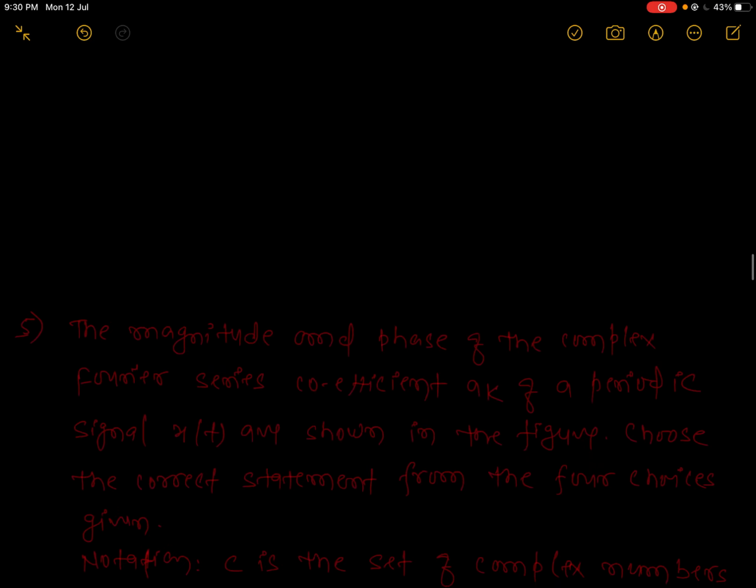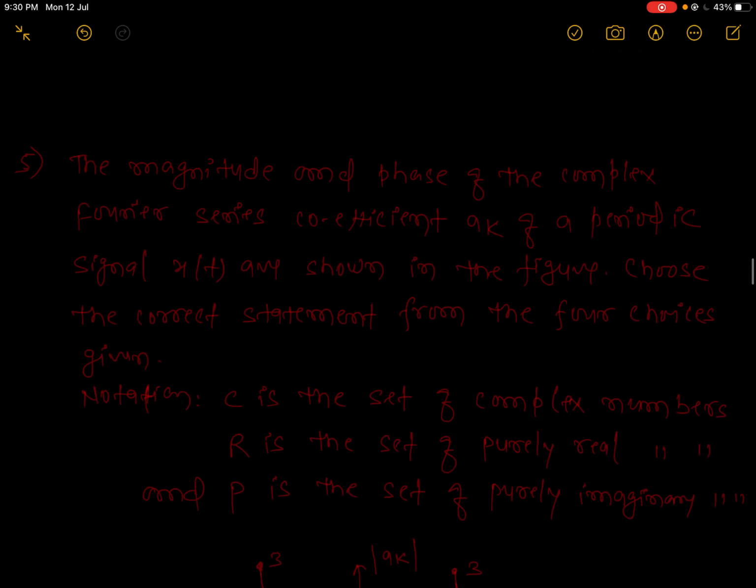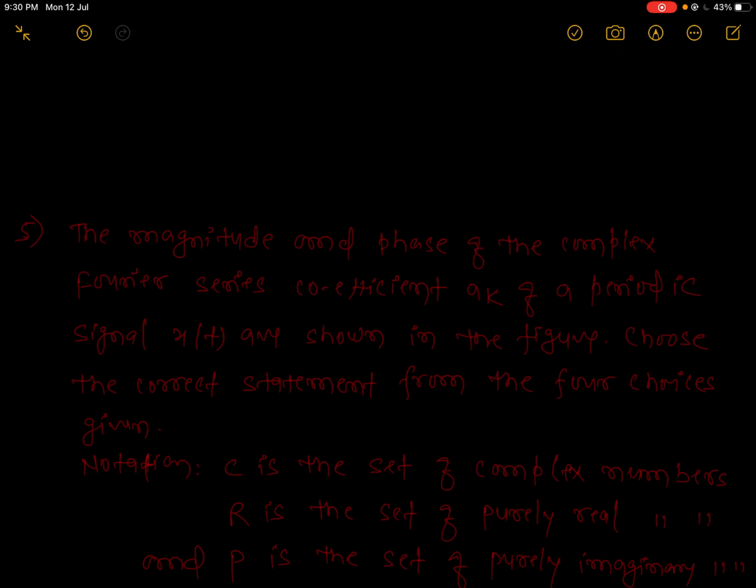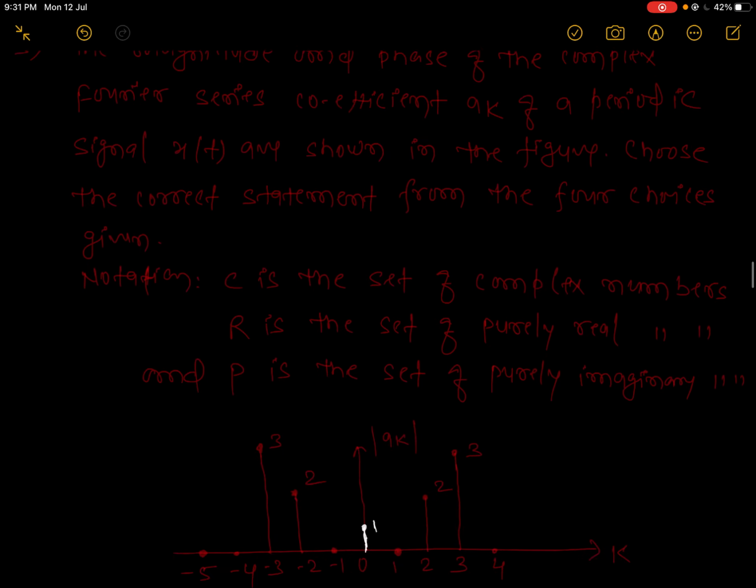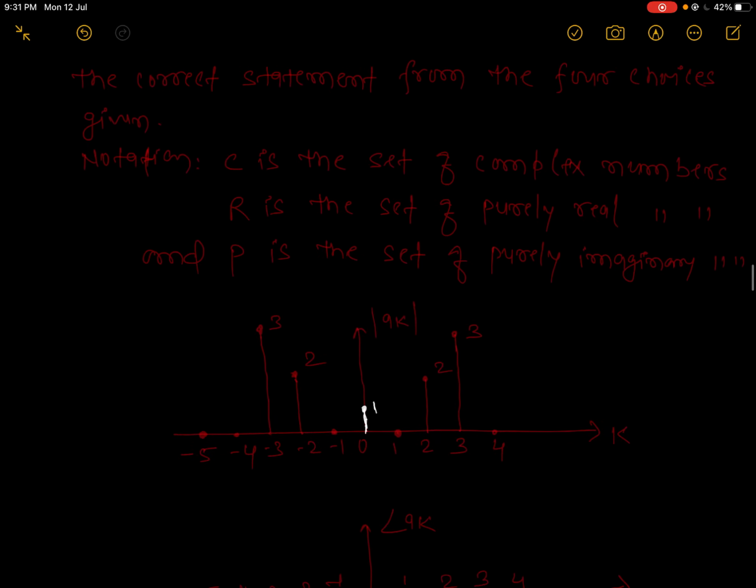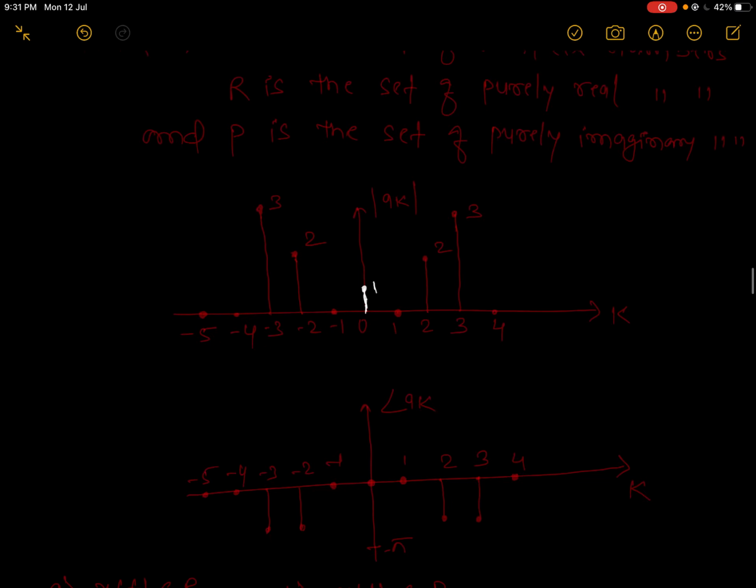Okay. Now comes the next question. The magnitude and phase of the complex Fourier series coefficients a_k of a periodic signal x(t) are shown in the figure. Choose the correct statement from the four choices given. Notation: C is the set of complex numbers, R is the set of purely real numbers, and P is the set of purely imaginary numbers.